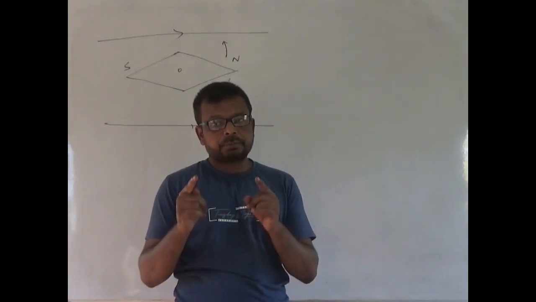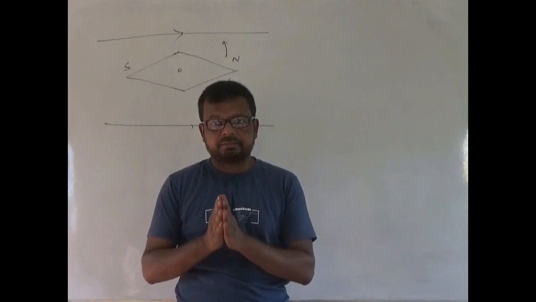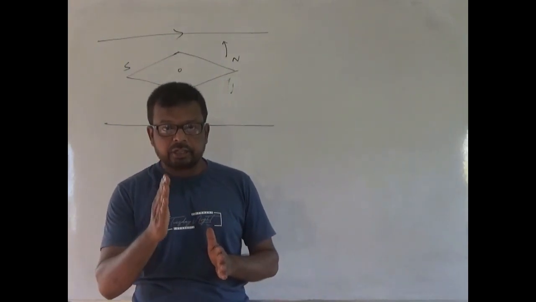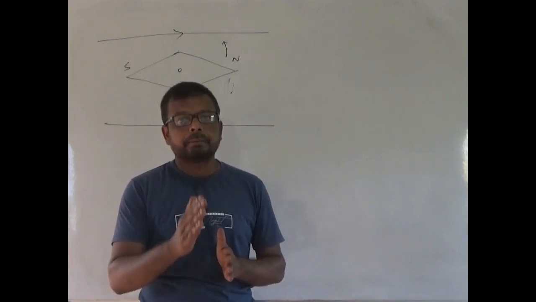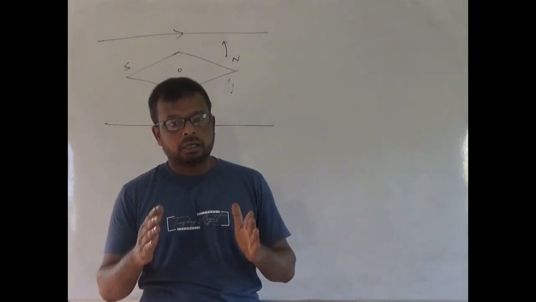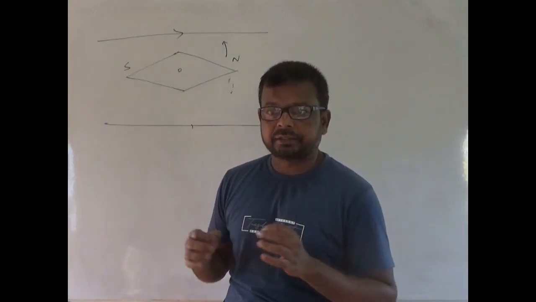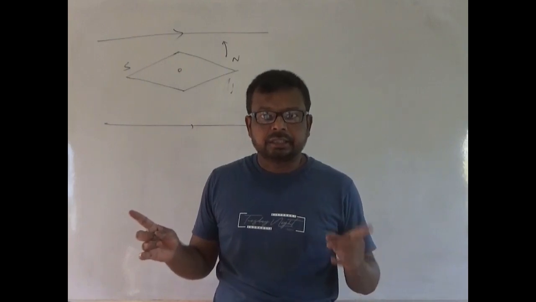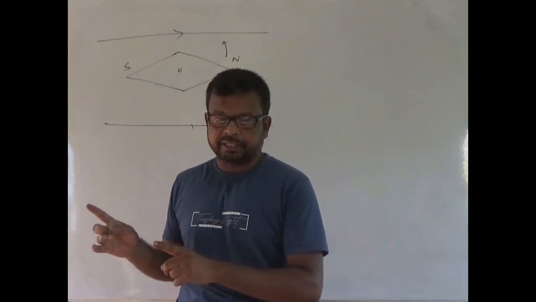Then from here Oersted inferred that the current carrying conductor must have a magnetic field. From this experiment, we can say there is a relation between electricity and magnetism.